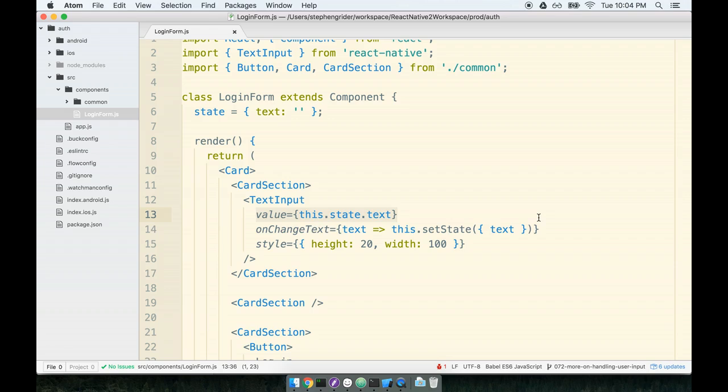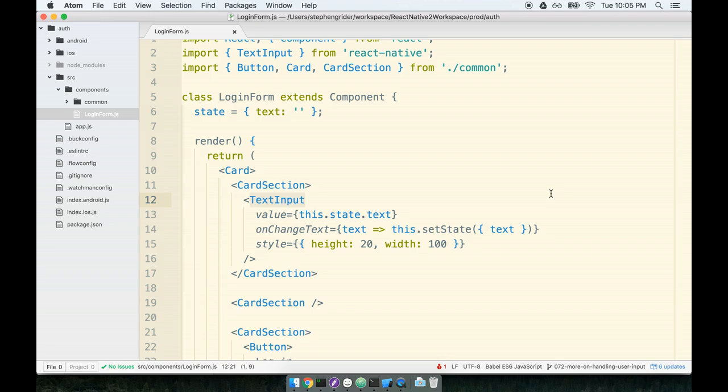I know this might seem like a really crazy town way of handling text input. I don't disagree with you. To be honest, it's very much dissimilar from how just about every other JavaScript framework does this. Every other JavaScript framework says, let's put a text input on the screen. When the user types something in, great, just let them do it. And then eventually when the user tries to submit the form, let's reach into the text input and pull the value out. So React Native is completely different in that regard.